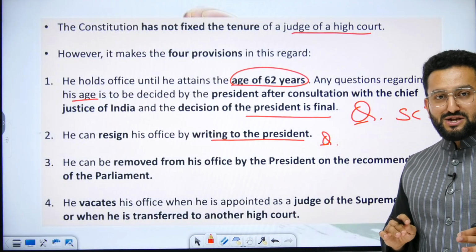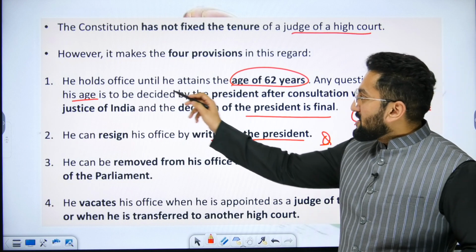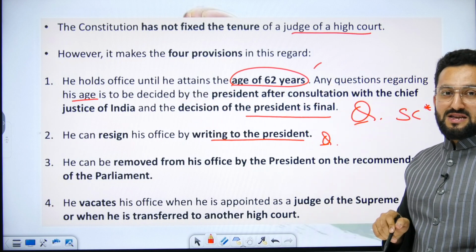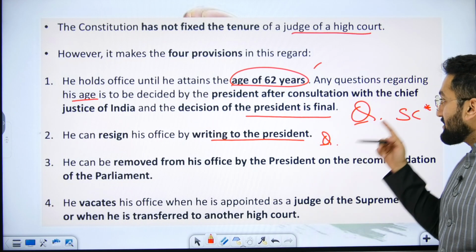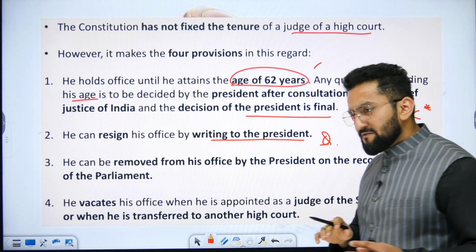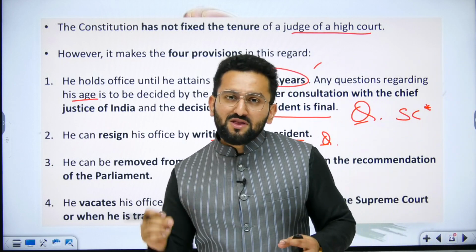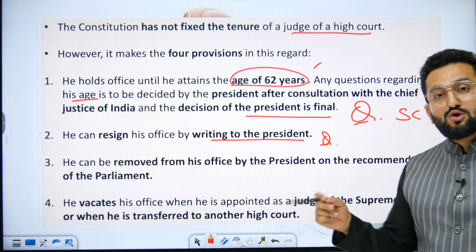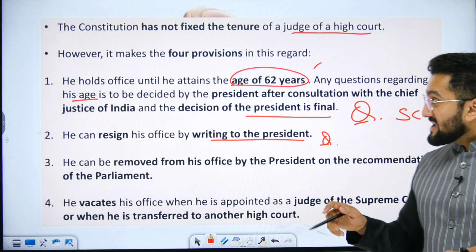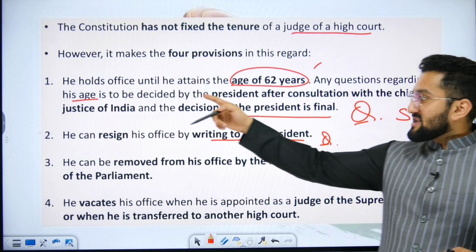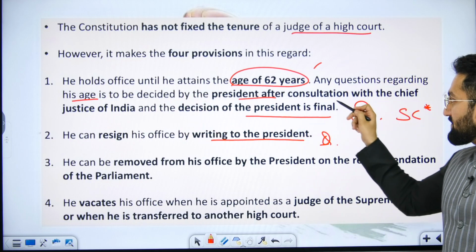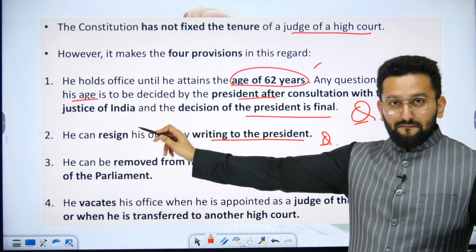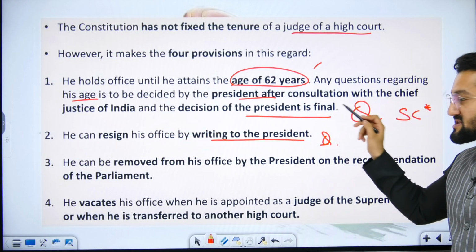Tenure: there is no fixed tenure, okay. But what is the age? The maximum age is 62 years. Now there can be a question from here. What if there is some dispute on the age of the concerned judge of the High Court, or a person who is going to be appointed as a judge of the High Court? In this case, any question regarding his age is to be decided by the president after consultation with the Chief Justice of India, and the decision of the president is final.